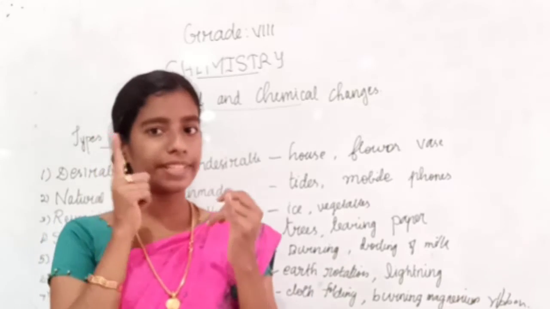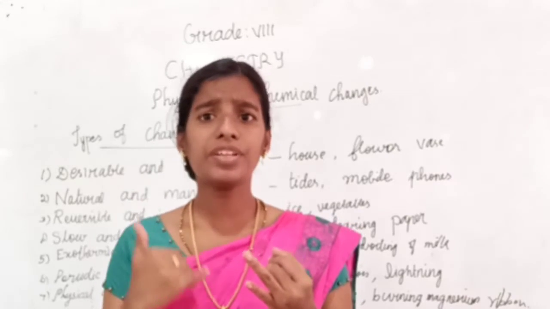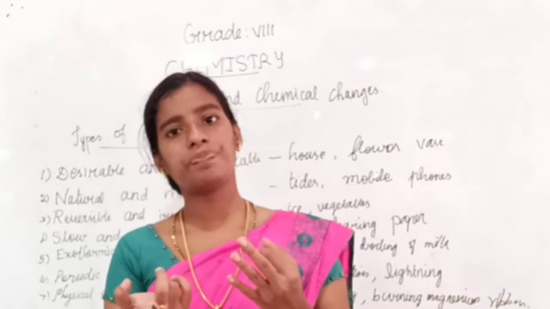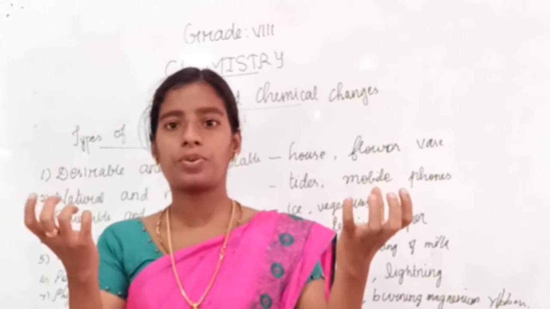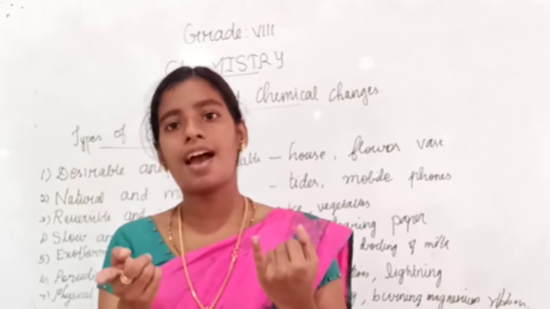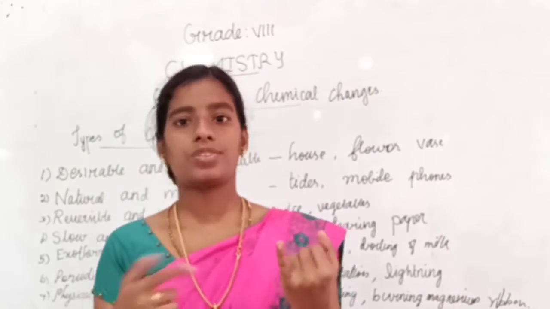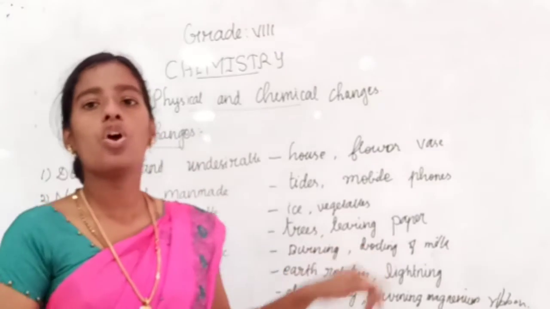So, initially we take the liquid, it changes into ice, and again when you keep it outside, it changes into liquid. So, liquid, ice, liquid. The liquid can be obtained back. So, it is reversible.